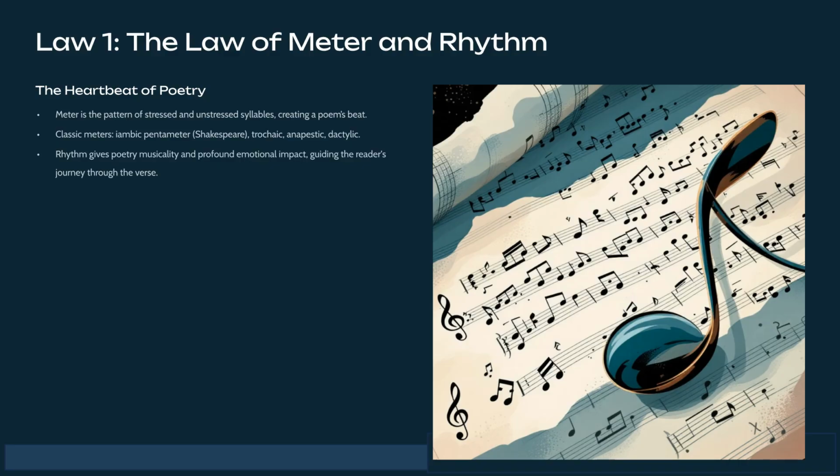Law 1 is the law of meter and rhythm, the heartbeat of poetry. Meter is the pattern of stressed and unstressed syllables. Rhythm gives poetry musicality and profound emotional impact, guiding the reader's journey through the verse.